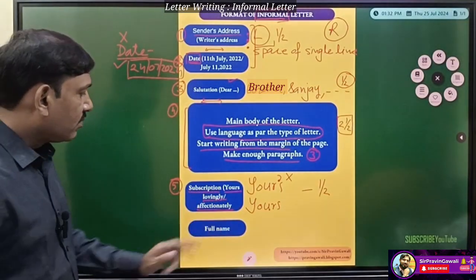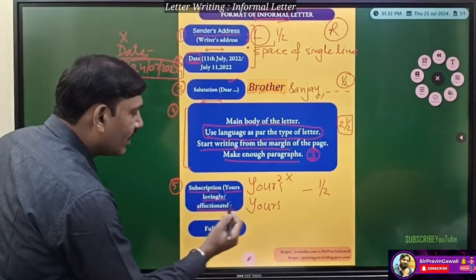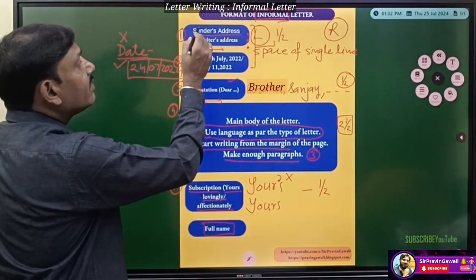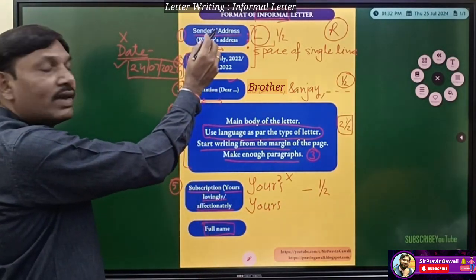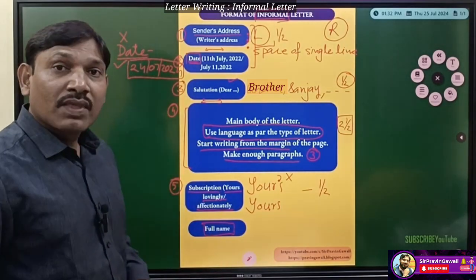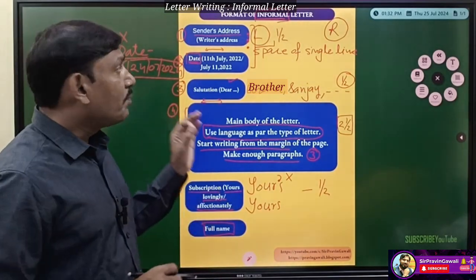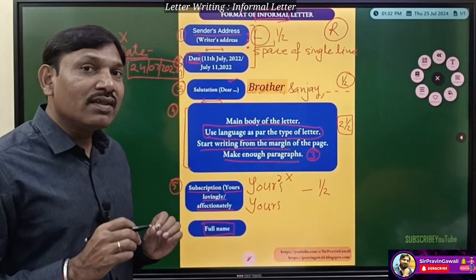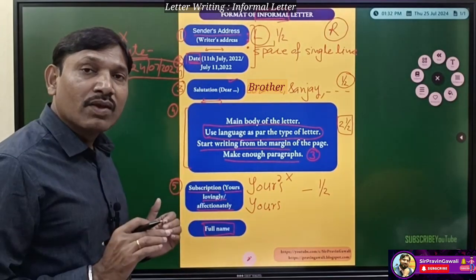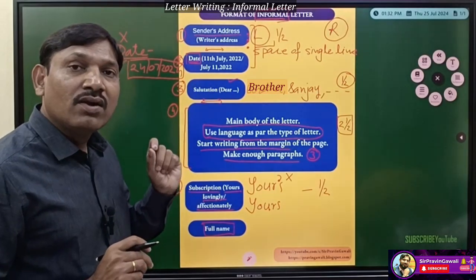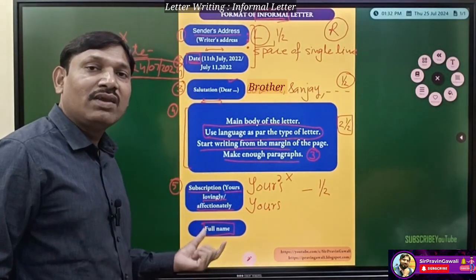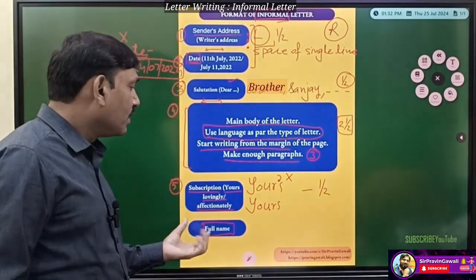So here, in the subscription after "Yours lovingly" or "affectionately", you have to write your full name. In the sender's address there is no need to write the full name of the sender, but here you have to write the full name. In an examination, if a name is given in the topic of the letter, then you can mention the same name there. There is no need to change the name. Otherwise, you can write an imaginary name here. Okay, students, understood now?